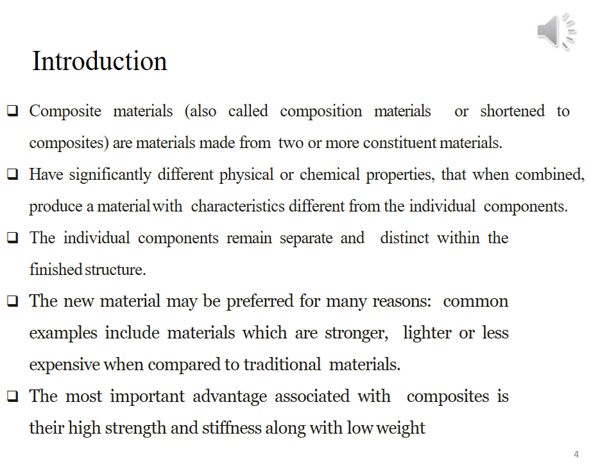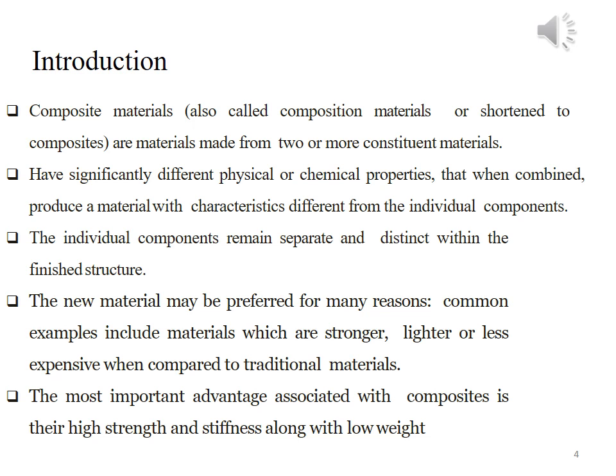When two or more components are mixed, then the resulting material has significantly different physical and chemical properties. It means the resulting material possesses different characteristics from its components.